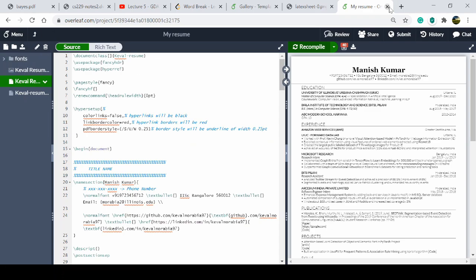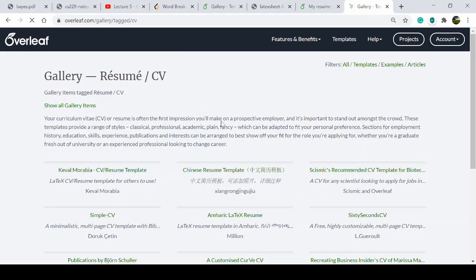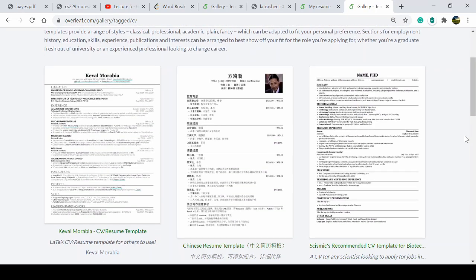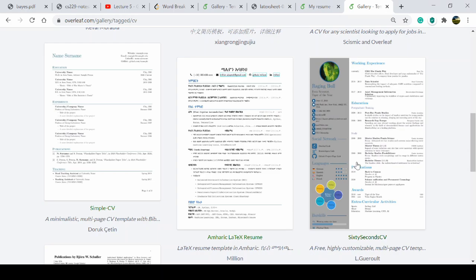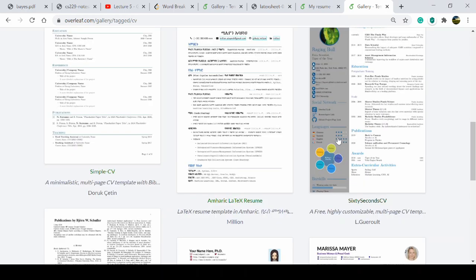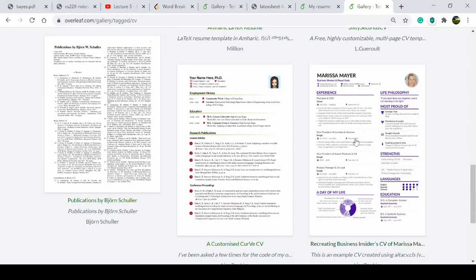Okay, I will take another resume: new project, resume CV, and select the resume that has an image, so that you can add things like in this resume: some diagrams, some rating according to your languages, and images. Here you can add your image, or the diagram that is showing.